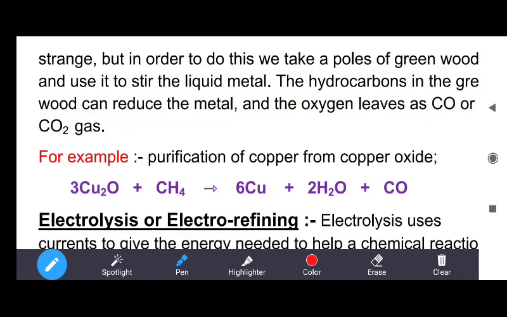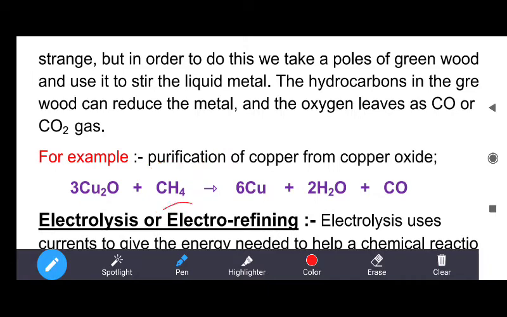So you can see the purification of copper by the poling method. Copper is present in the form of copper oxide. Copper oxide has the formula Cu2O. It is also known as cuprous oxide. When copper oxide is reduced using green wood, the poles of green wood contain hydrocarbons like methane and ethane.